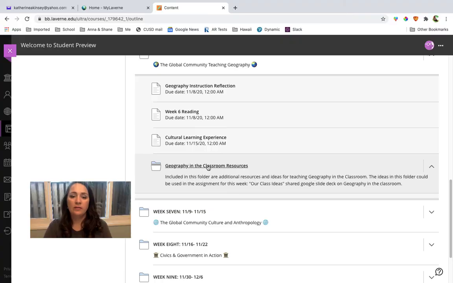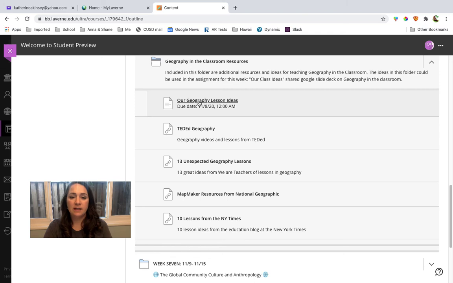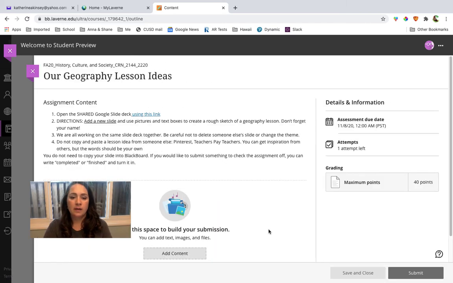So this is the Geography in the Classroom Resources folder, okay? And then this is the assignment, okay? So these are the resources. And then if you click on the assignment, again, you have to go to View Assessment. And then you're going to go to this shared slide deck. You're going to add a new slide and just be really careful because you're in a shared space that you don't delete or mess with anybody else's information.